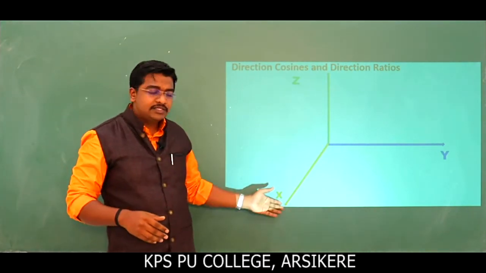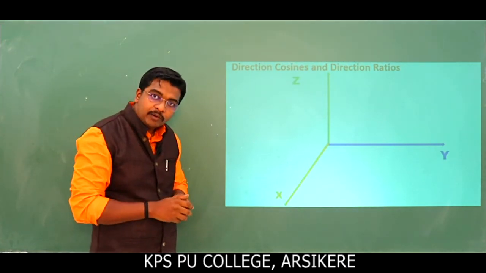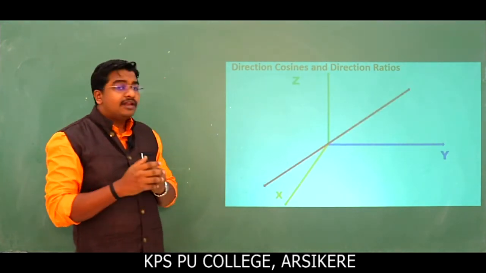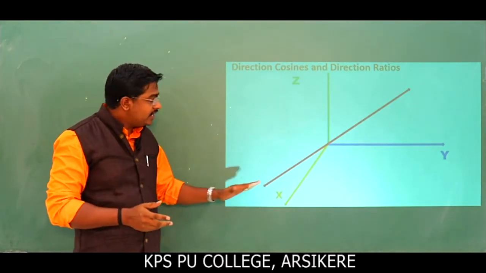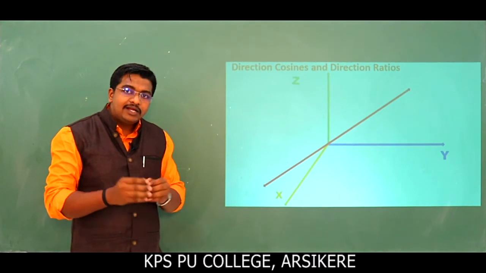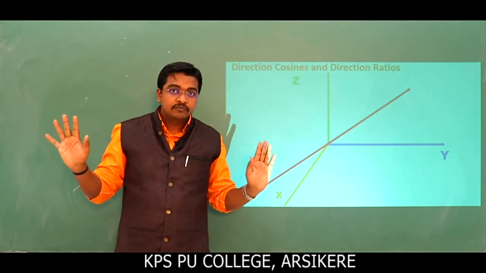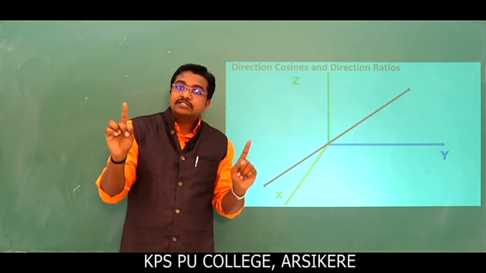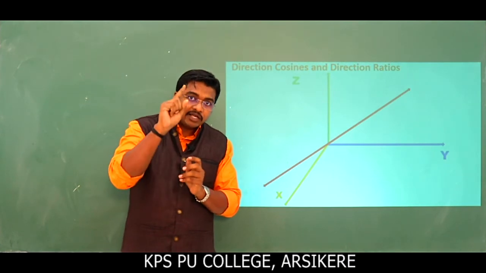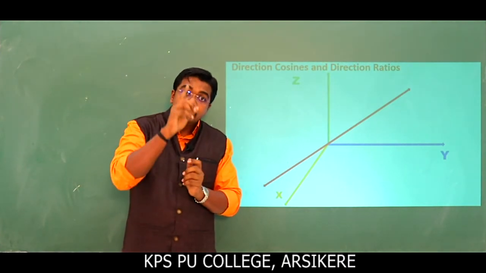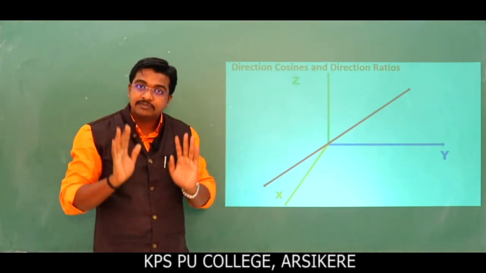We have the x-axis, y-axis, and z-axis. They are mutually perpendicular. If I take a line passing through the origin, it has a two-way direction. It extends infinitely in both directions. In vectors we discussed direction ratios and direction cosines. So what is the difference between vector algebra and 3-dimensional geometry? Now I will explain.